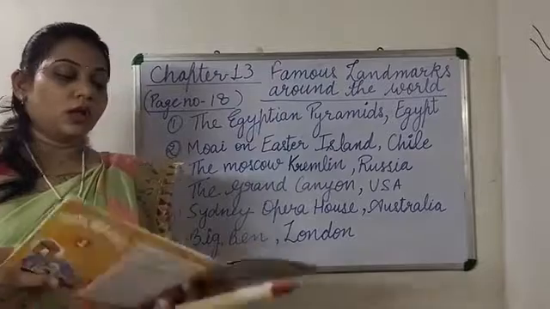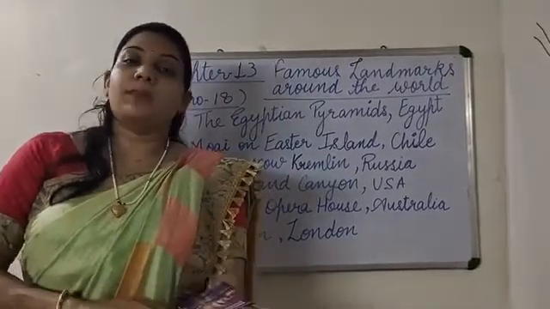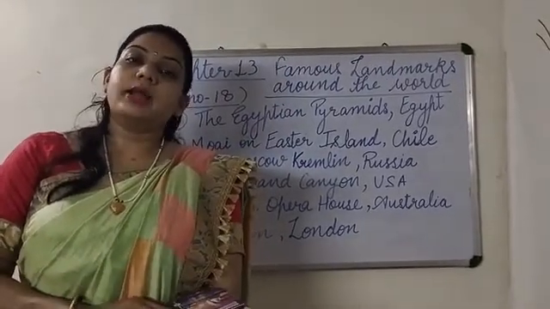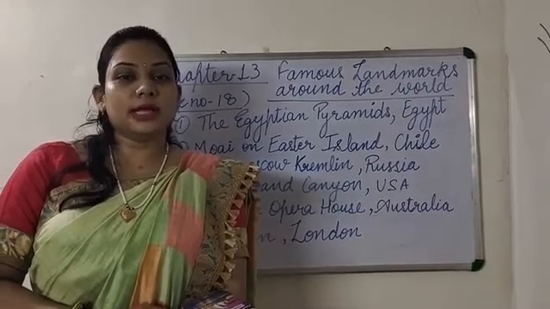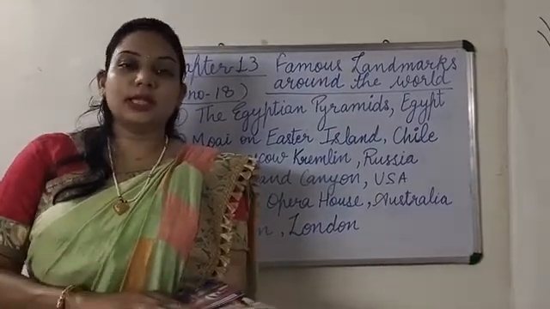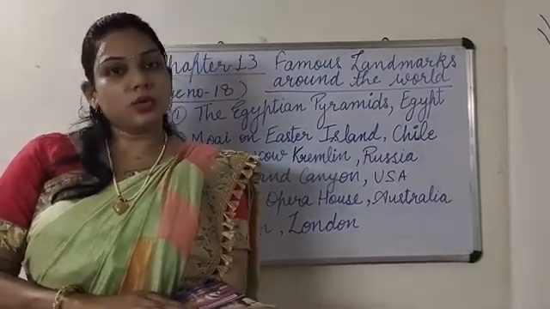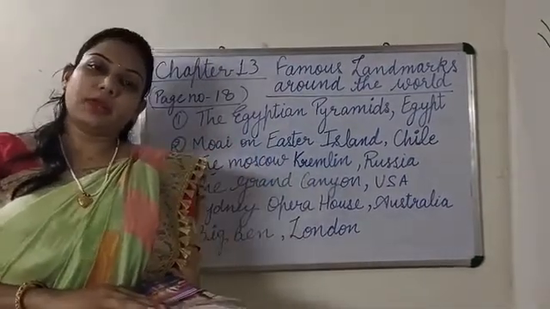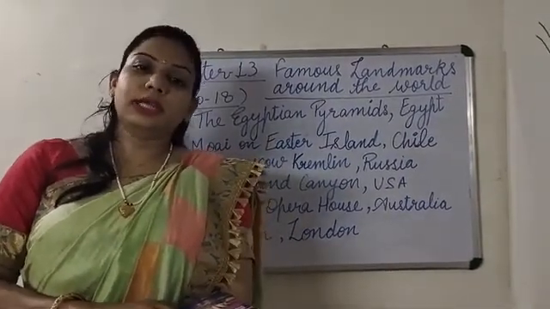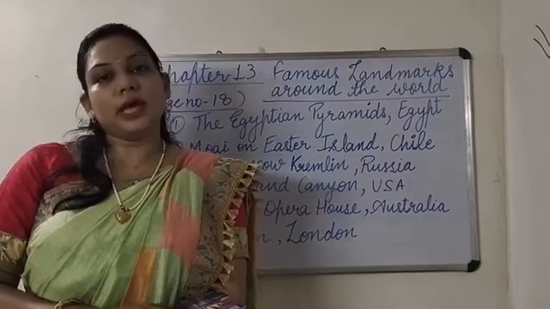Children, now please open your book. Now I am going to show you the book closely and we will study about all these landmarks. And here I will give you some additional information about these landmarks.